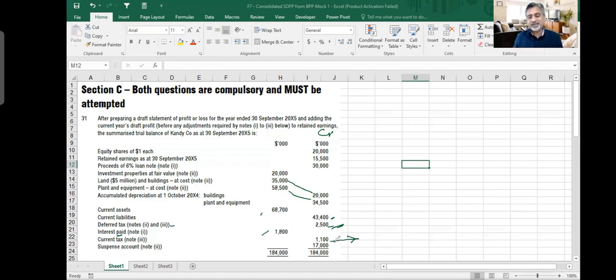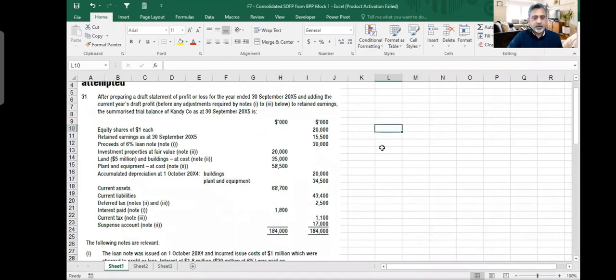And then you've got suspense account, 17 million. So something which is unidentified, we have not properly put it into any specific account. It is unidentified, it appears in suspense account. Remember, suspense account never appears in your financial statements, okay? So we will remove the suspense account, either it goes to the balance sheet or income statement, wherever it needs to go. So we have to remove it while preparing financial statements. We don't show suspense in the balance sheet. Okay, so two sides of the trial balance are equal.